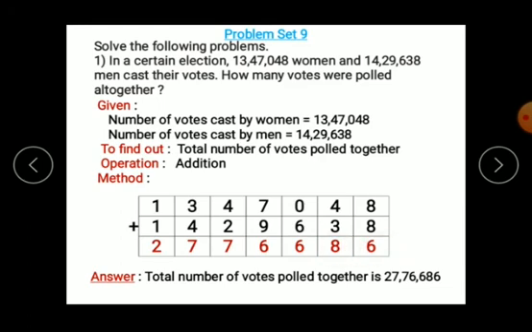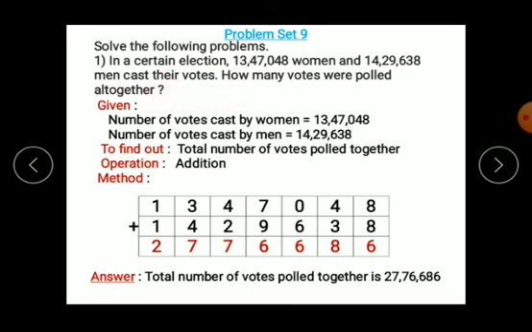So the answer we have got is 27,76,686. Now you have to write this answer in a complete sentence. As I have already told you, you just replace the question words with your answer. What are the question words here? "How many" is the question word. So just replace it by the answer, remove the question mark and put a full stop.